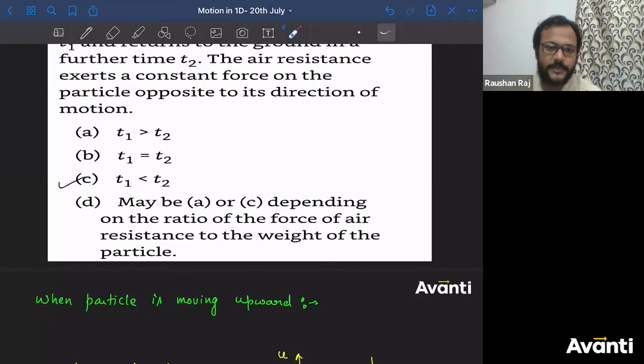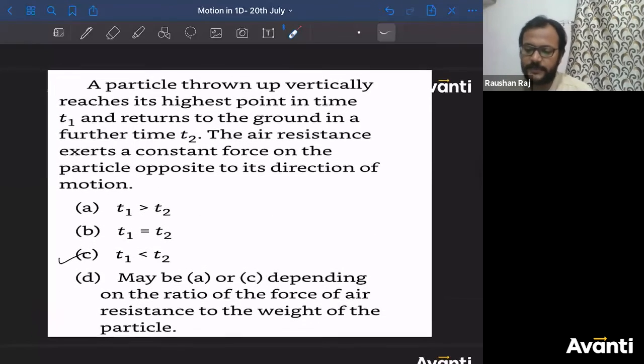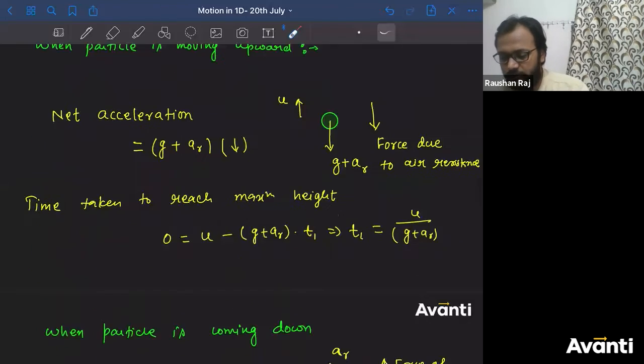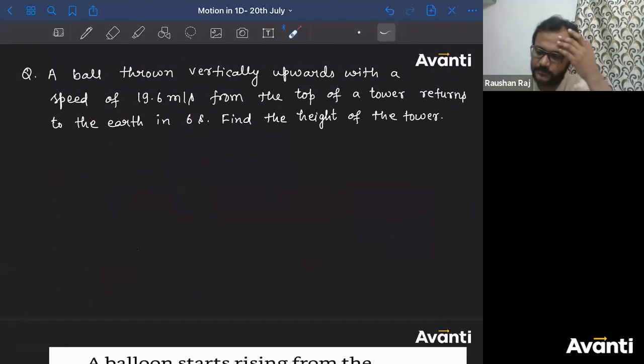Yes, Tarak. Yes, Ritvika. Second case, the particle comes down from maximum height and returns to the ground in further time T2. Further means after that, in T2. So from maximum height to the ground, the time taken is T2. All right? Very good. Now let us move on to the next question. Answer this, everyone.